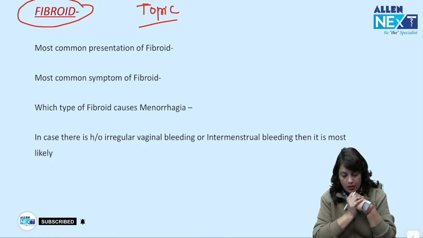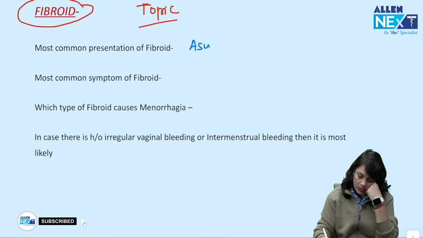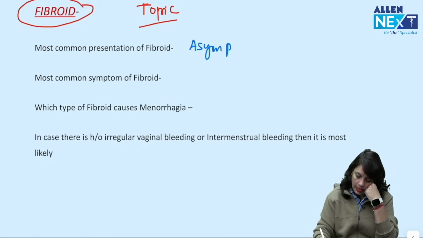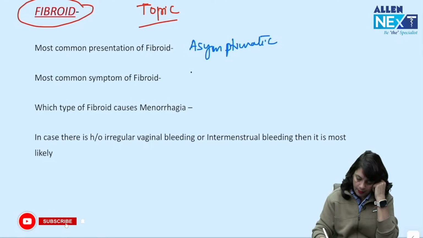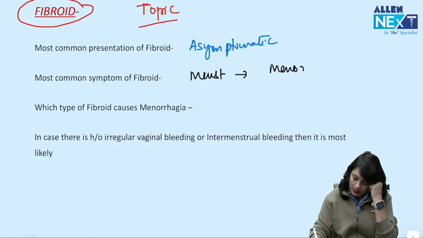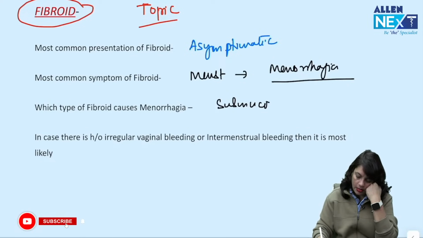You can go through it. Now fibroid, most common presentation of fibroid. Mostly the fibroids are asymptomatic. It is an incidental finding. The most common symptom of fibroid is menstrual symptoms like menorrhagia. Which type of fibroid causes menorrhagia?